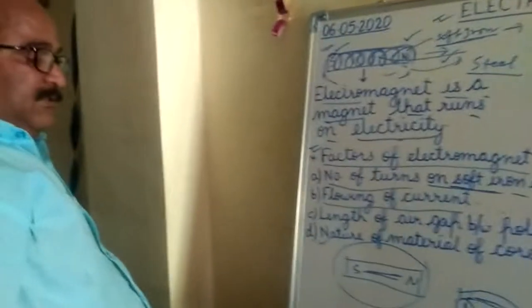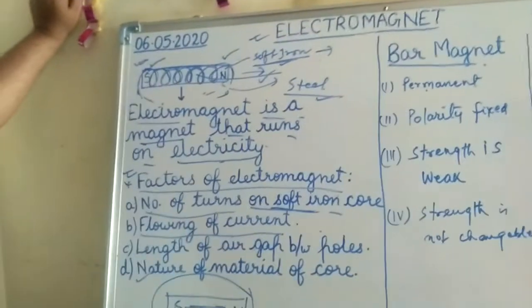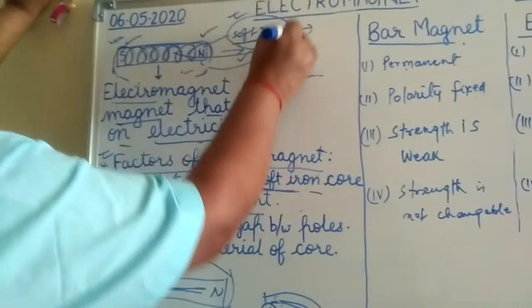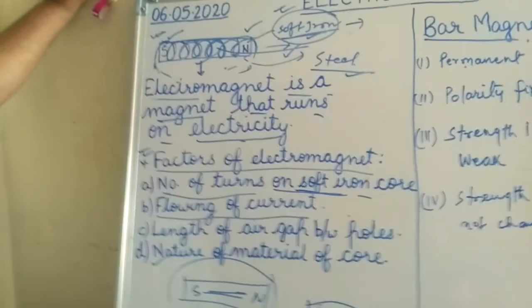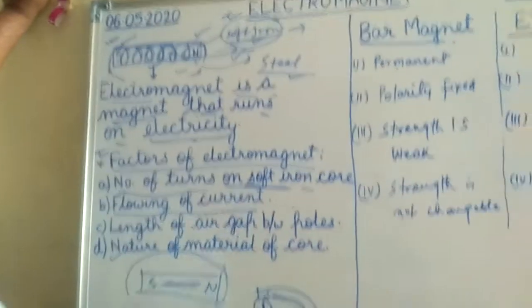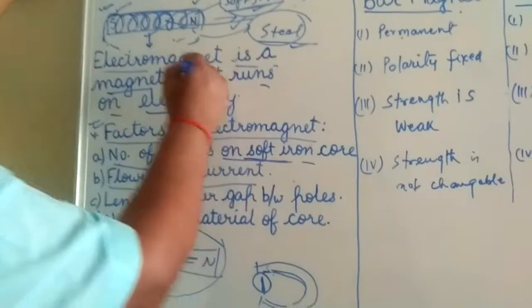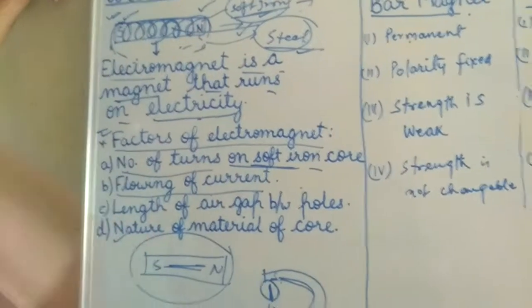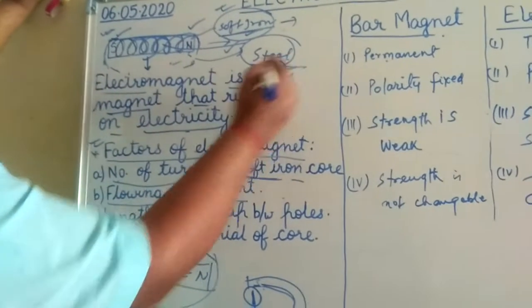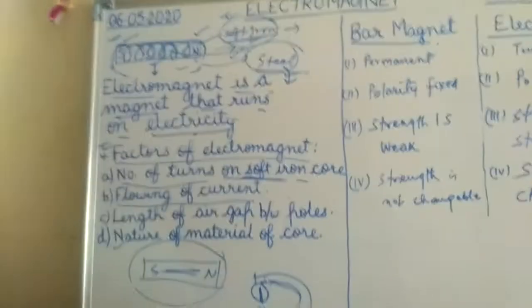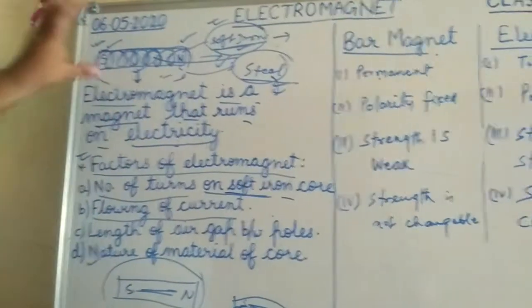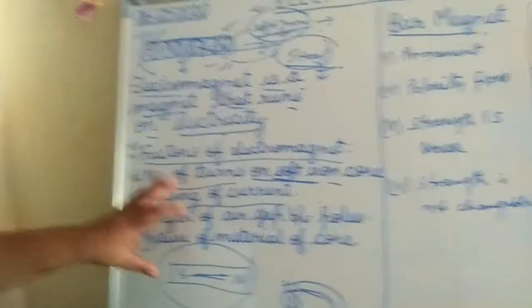Another factor is the nature of the magnet. We have already explained it in the case of soft iron and steel. When we take soft iron, it makes a temporary magnet. But when we take steel, then it changes into a permanent magnet. So these are the factors that change the strength of the electromagnet. That's why we are discussing them here.